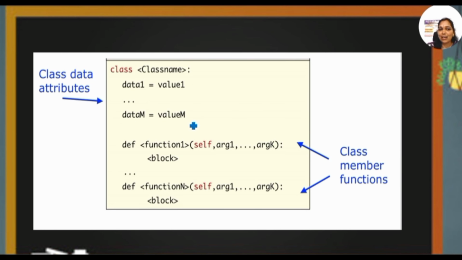Before that, let me explain once again what a class is. We can write data with the value 1 and all this can be called the class data attributes, which are nothing but data types, but here we are calling them attributes. And these are the functions. If you want to use the class member functions, we can create a member function by the keyword def, that is the definition of the function, and use the arguments. And self is one special variable, I will tell about this. Like this, we can write different types of class member functions also.